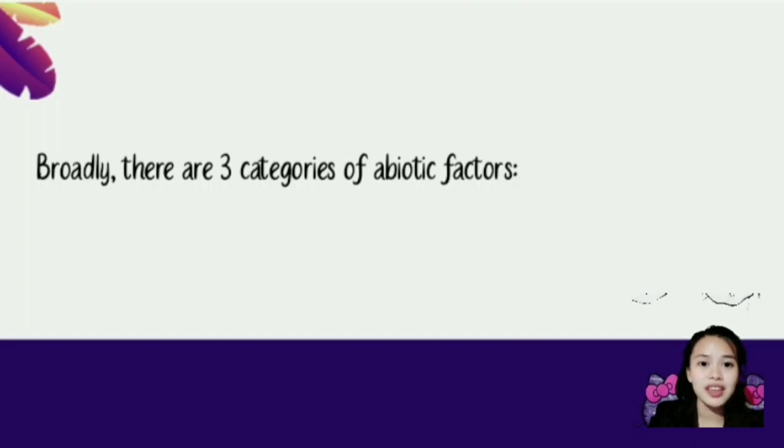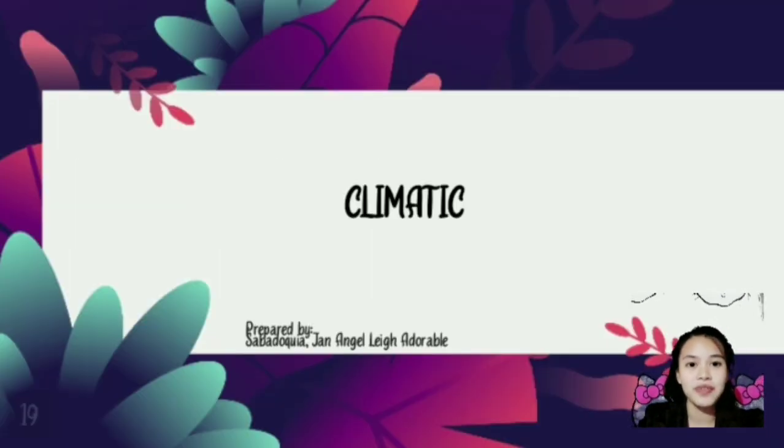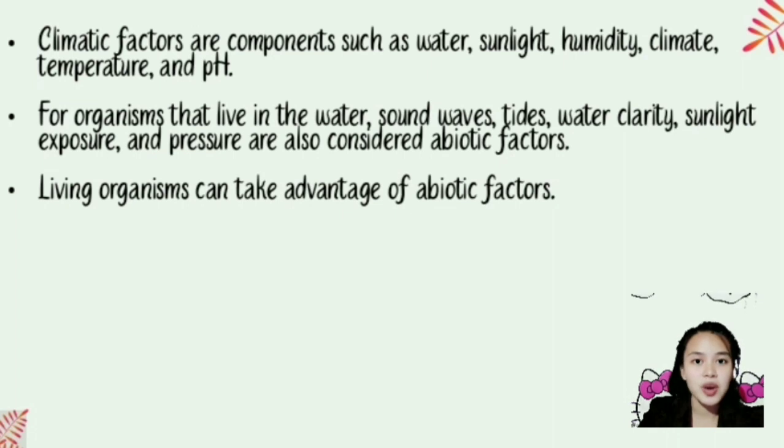Broadly, there are three categories of abiotic factors. The first one is the climatic factors, components such as the water, sunlight, climate, and temperature.